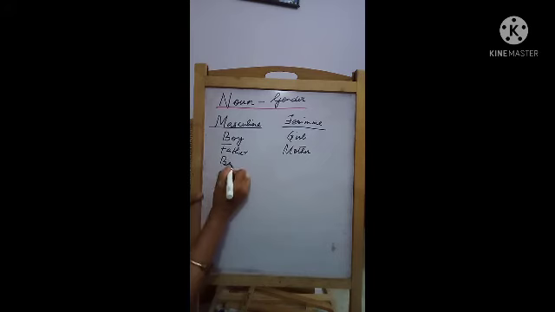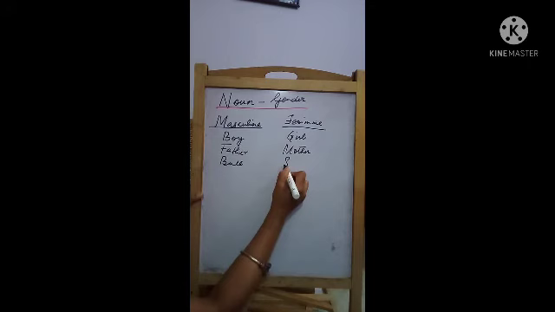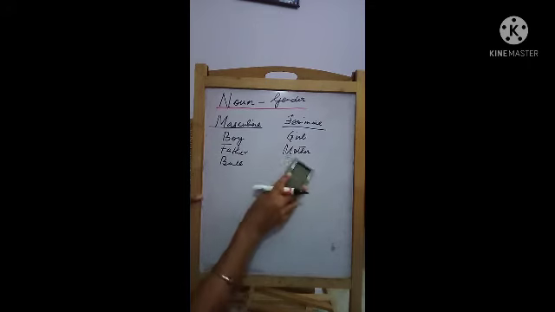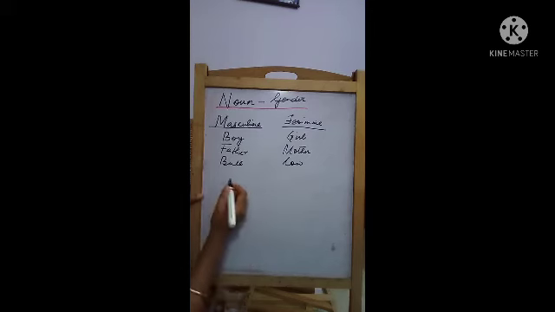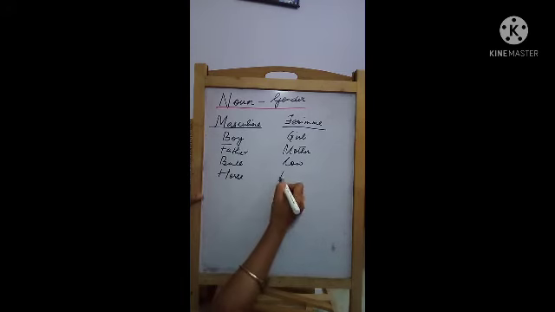For bull, what will be the feminine? Will be cow. Then for horse, what will be the feminine? It will be mare.